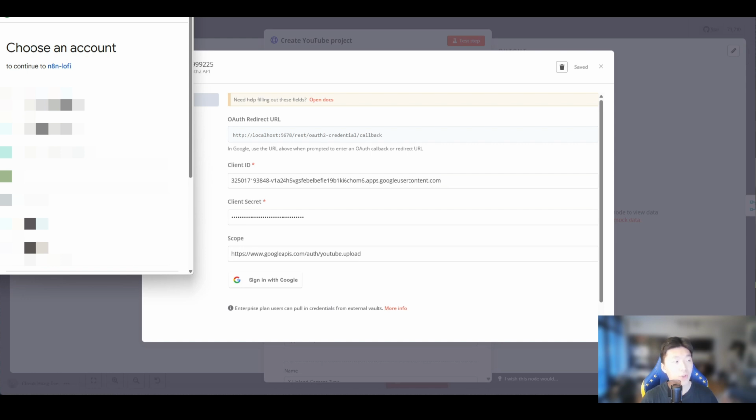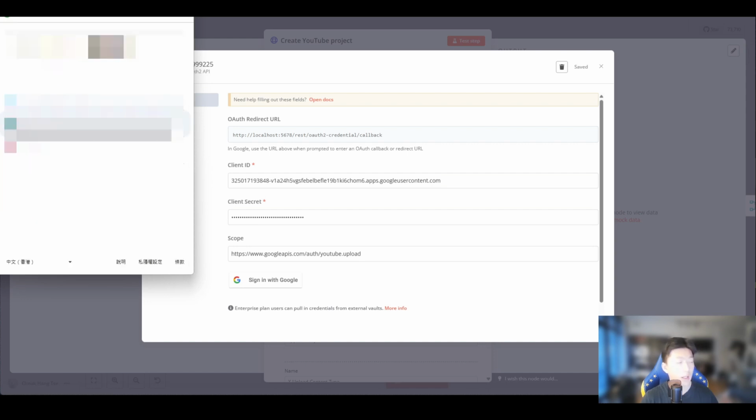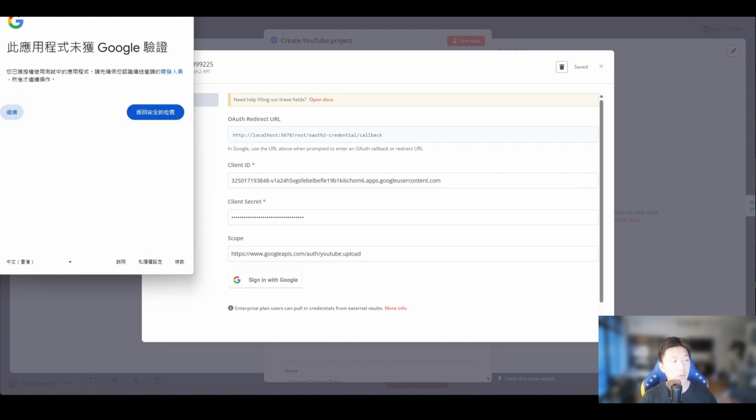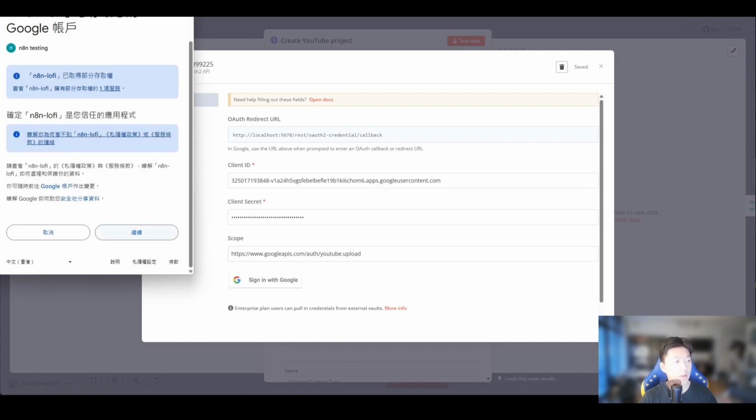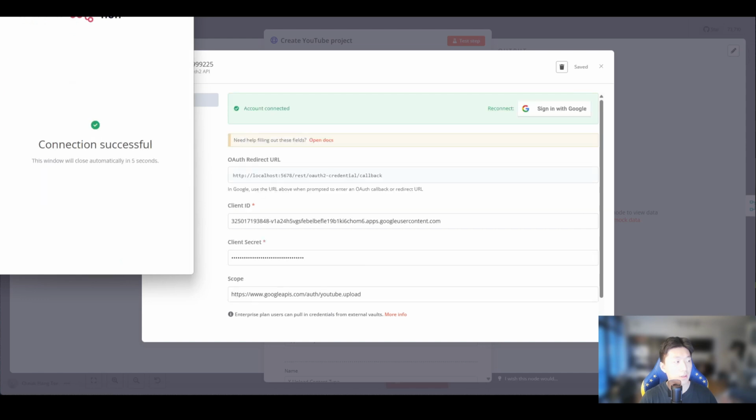In here, you have to choose your account. So just pick the Gmail account that you're using. And then in here, you will see there are multiple channels. So here is where you pick the YouTube channel and select the one that you want to use, and then we will upload the YouTube videos to that one. So in here, we click continue and then continue. Now we see connection successful, which means we're good to go.